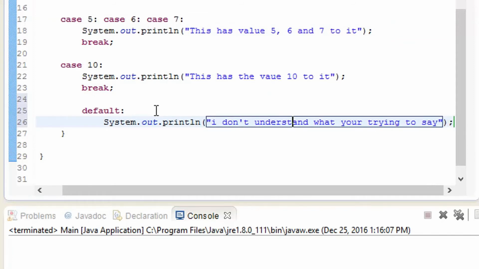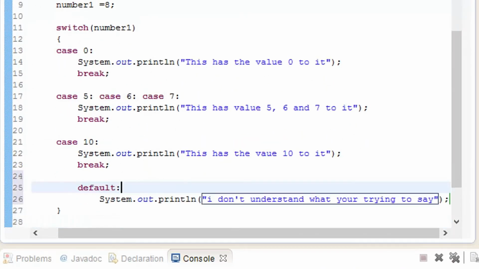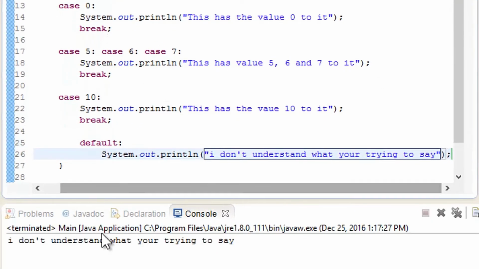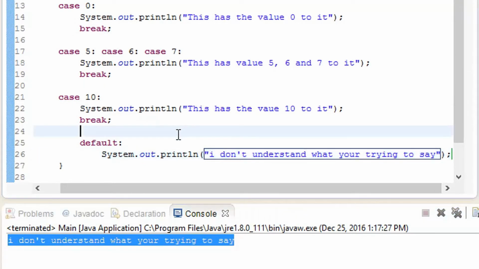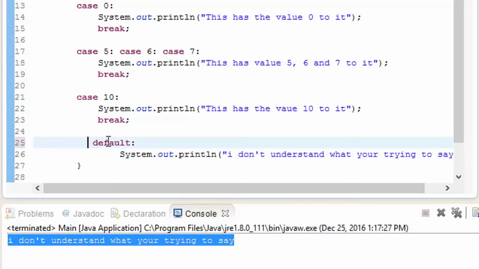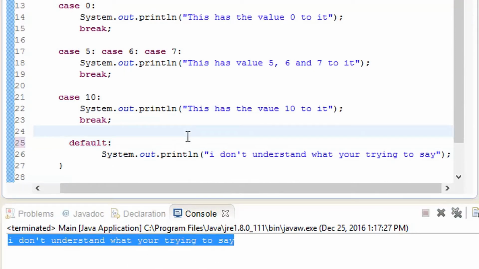Now everything is fine, so let's check if it works. As the value is 8 right now and we have not added a case for it, it is going to print this value. Let me test it out. There you see: I don't understand what you are trying to say. So this switch statement checks case by case, and if none of the cases match, it goes to the default one at the bottom, executes that line, and prints the answer. So that's it for the switch statement.